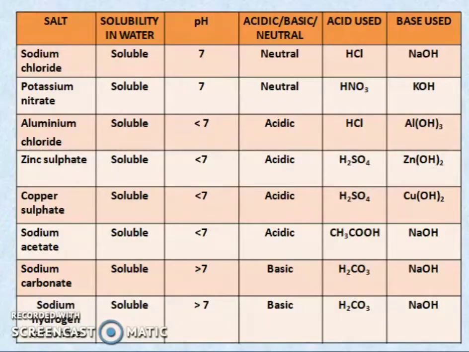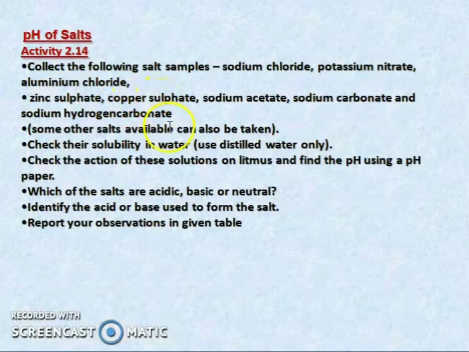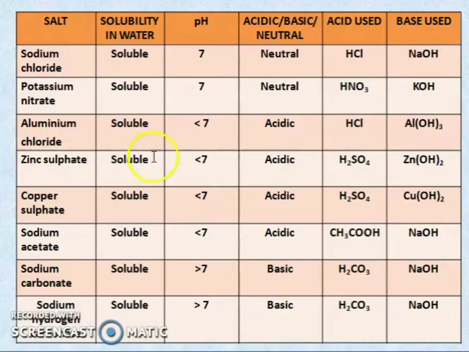When you make a table, what happens? First one is the salt. We have checked whether it is soluble in water or not. This is the second step. Third, we have to find out the pH. Using the pH, we can find out whether it is acidic, basic, or neutral, and we can find out how this salt was formed. That is neutralization reactions. When an acid reacts with a base, it forms a salt and water. So the salt is formed by which acid and base.